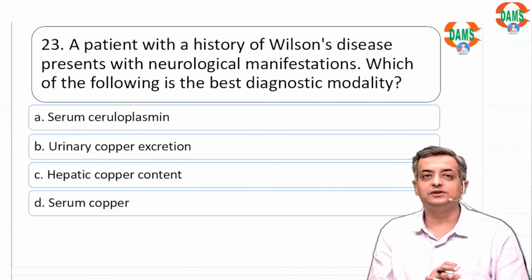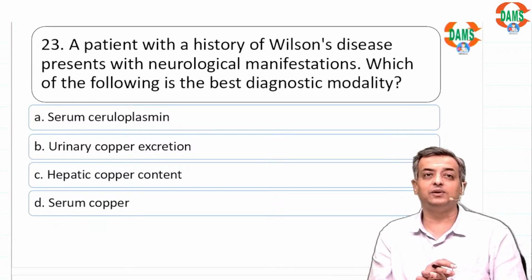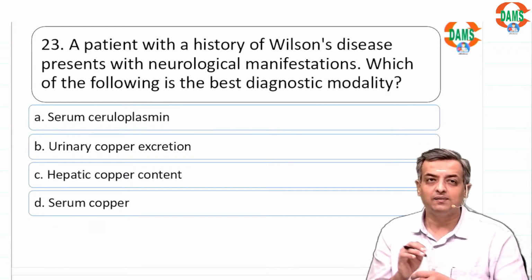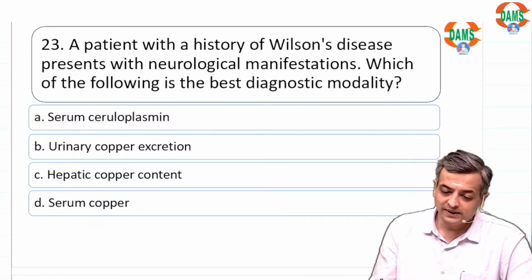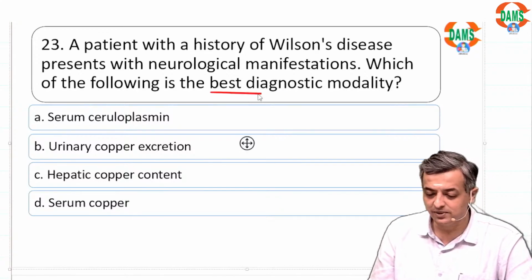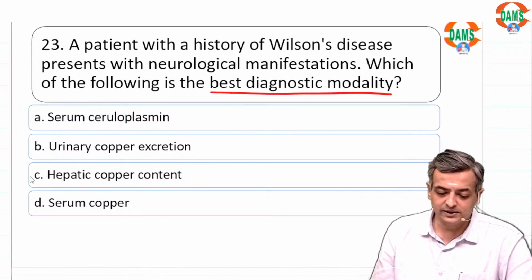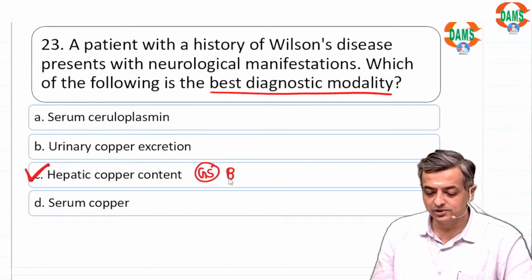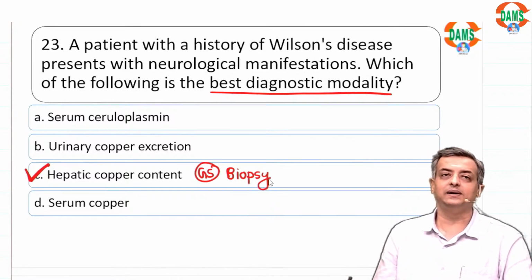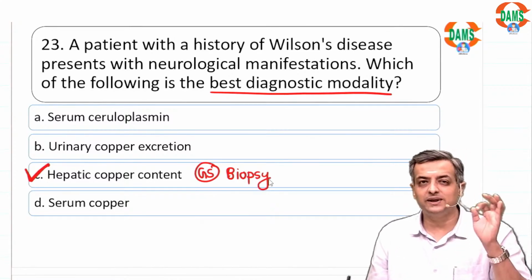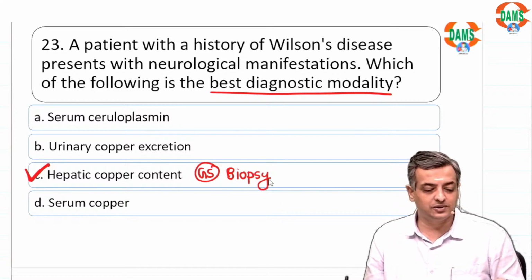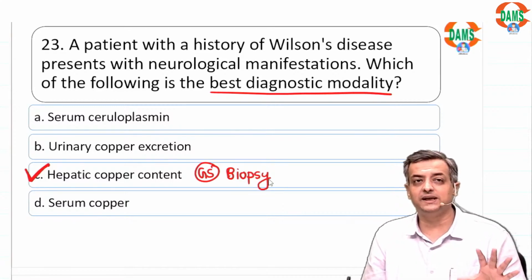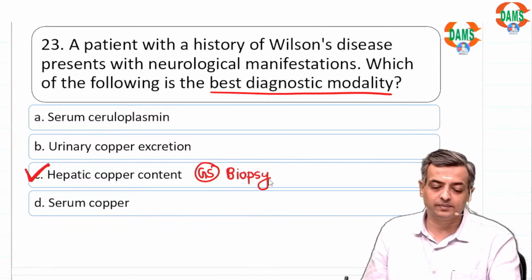Patient came with history of Wilson's disease with neurological manifestation. What would be best to test? When they ask you the question, best, gold standard, gold standard is always biopsy. Gold standard is to go for biopsy. Look at the hepatic copper content. Best diagnostic modality is always to do biopsy. They have not asked you screening or confirmatory test.